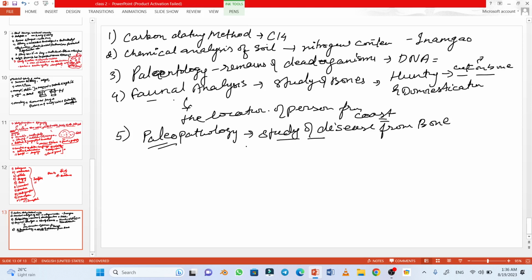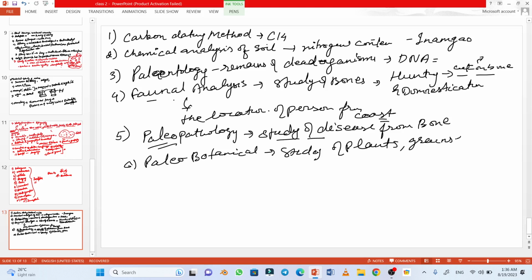Other is paleobotanical, in which we study plants, grains, etc. And the seventh is ethnoarchaeology.